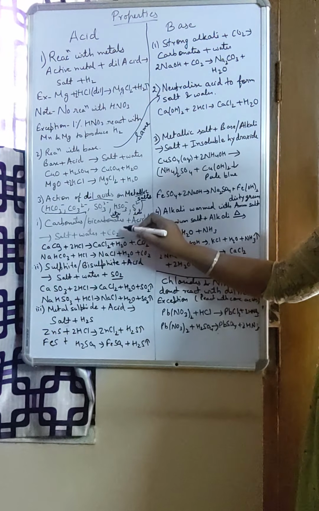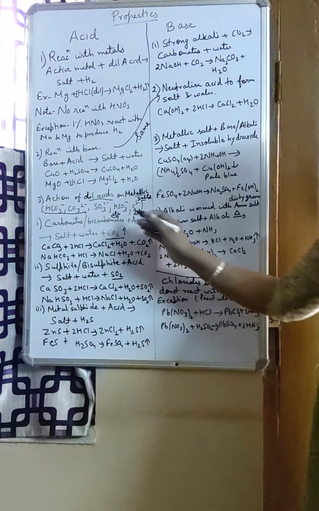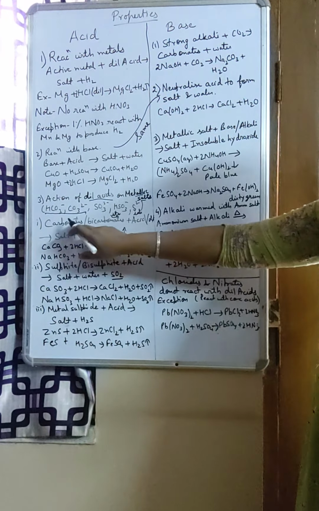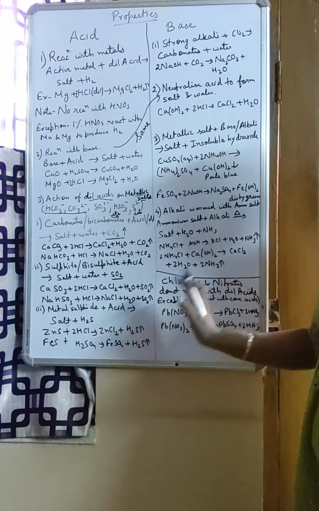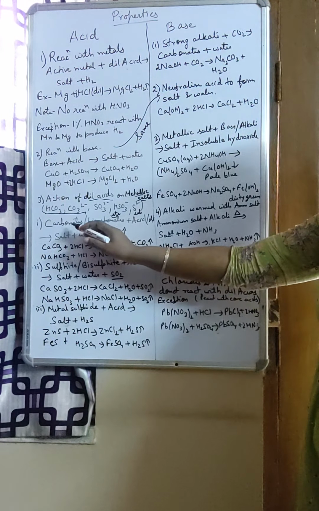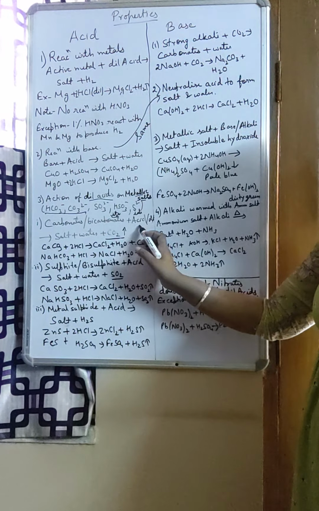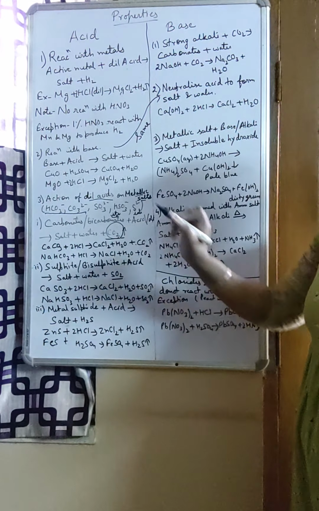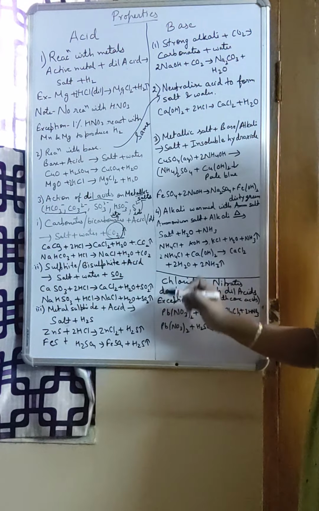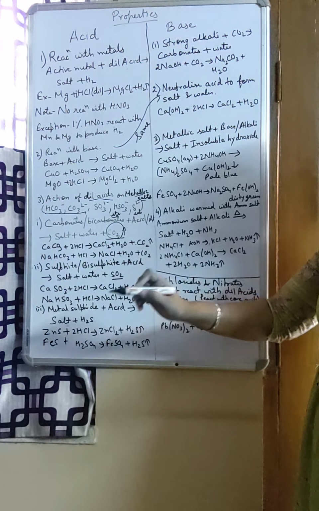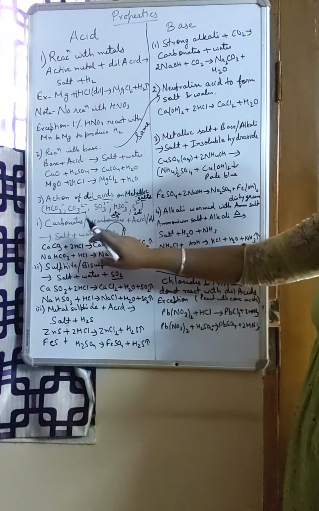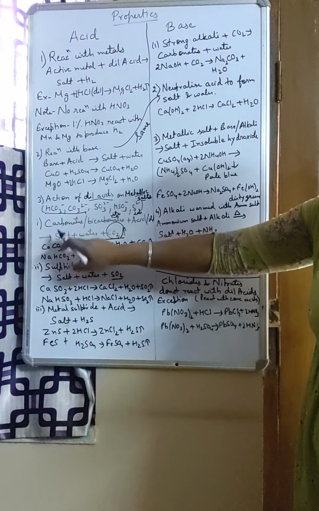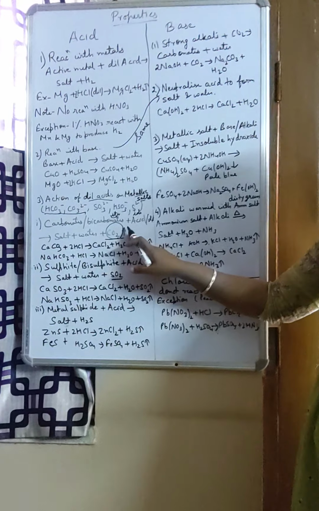In this one you may get a question like, name the gas released. So take any carbonate or bicarbonate you get in the exam. If they are asking, a carbonate reacts with an acid, which gas is released? By default the gas will be carbon dioxide. Let it be sodium carbonate, potassium carbonate, calcium, magnesium, any metallic carbonate or bicarbonate, when they react with dilute acid, you will get the respective salt, water and carbon dioxide gas.